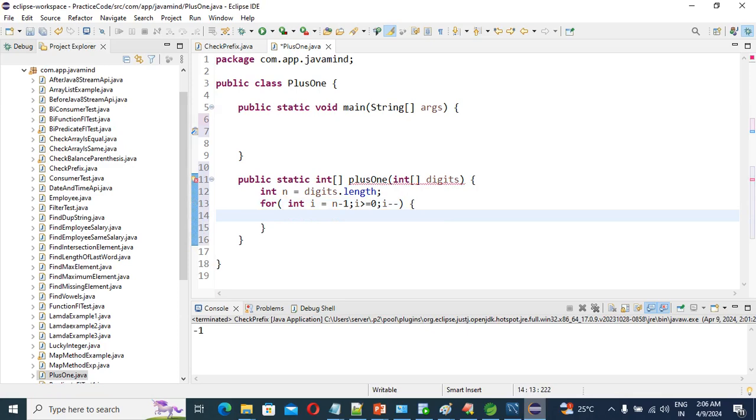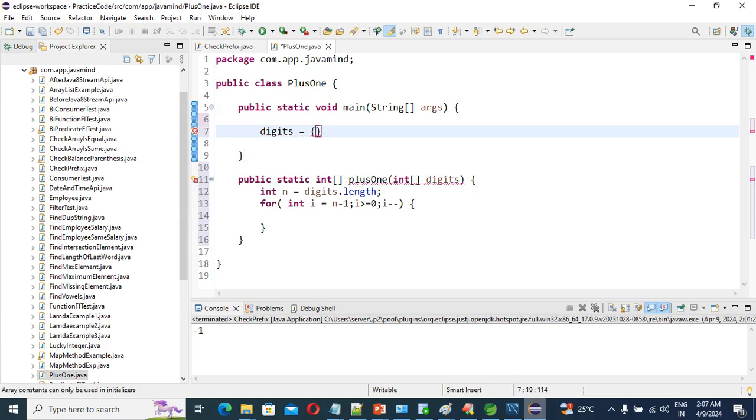So guys, after that we'll check if the digit is less than 9. Just see one example. Suppose our digits equals 1 2 3.